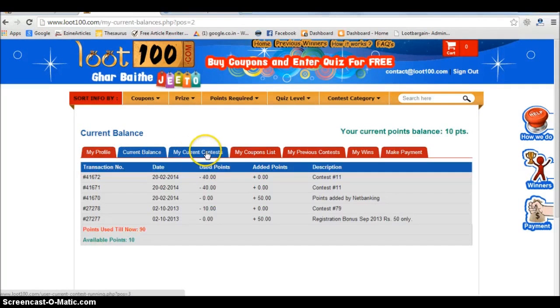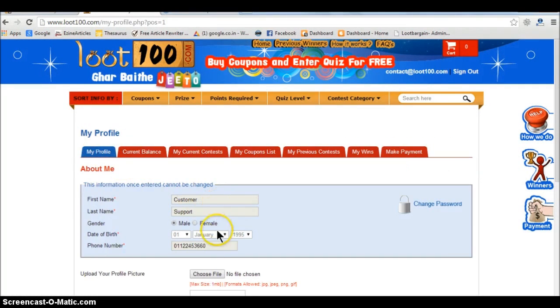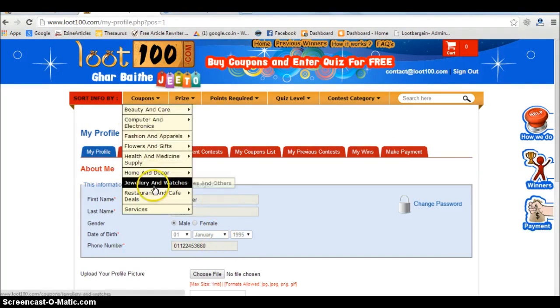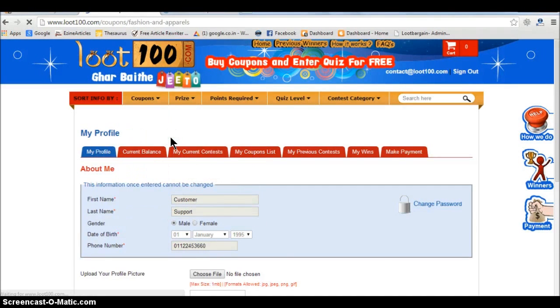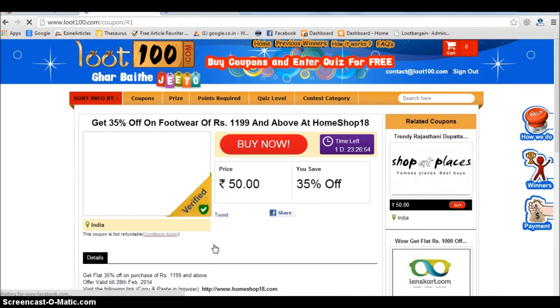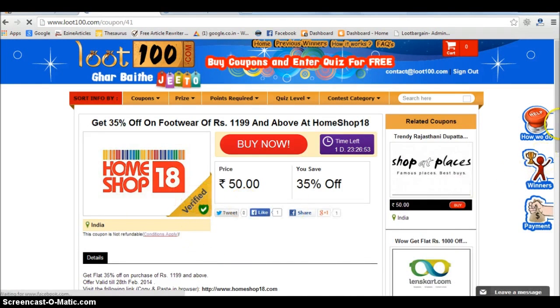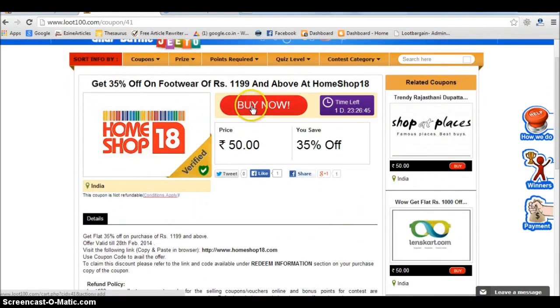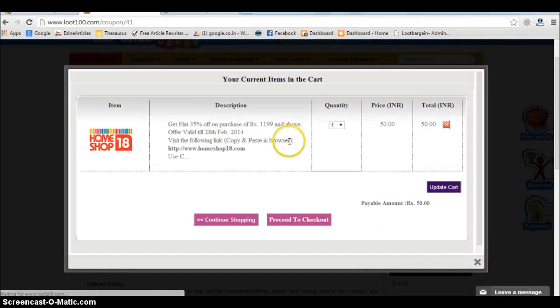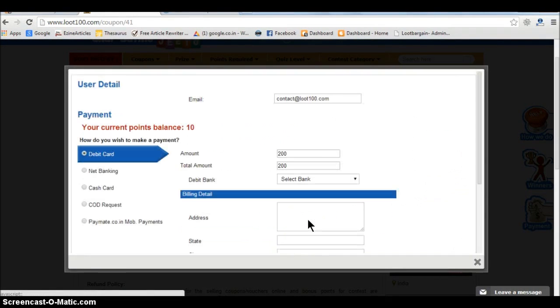Now for buying coupons, simply drag your mouse over the coupons tab here and select your desired coupons from the options category, and click on the coupons which you want to buy. Now you will see the cart page here. After selecting the quantity, continue shopping if you want to shop more, else proceed to checkout.